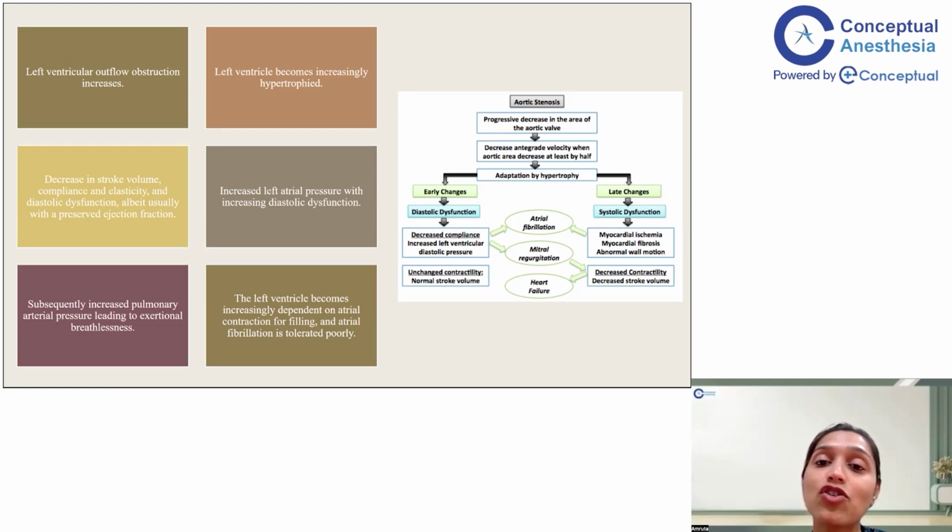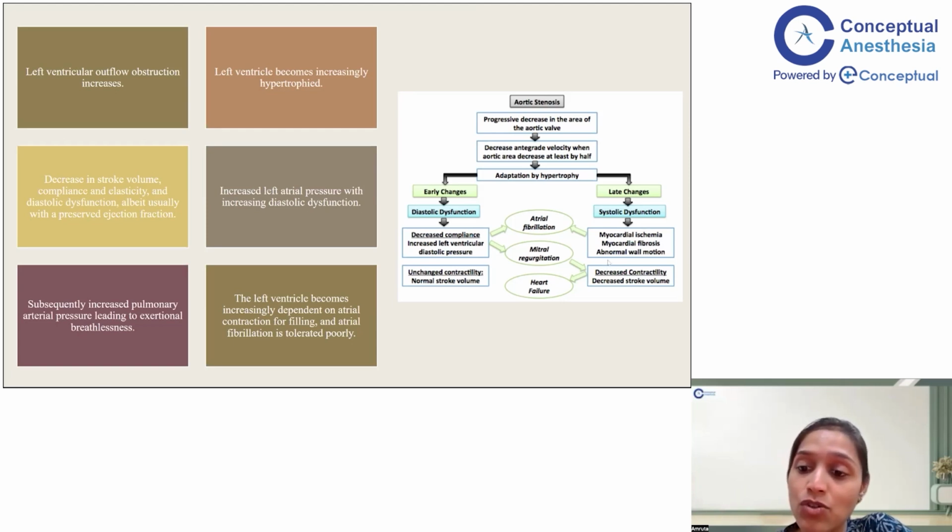Second, because your LV wall is hypertrophied and there is so much pressure, the subendocardium is under so much pressure that there is subendocardial ischemia. Whenever there is subendocardial ischemia, you will see ST depression in your ECG. Whenever it is transmural, which is what is seen in MI, you get an ST elevation. Whenever there is strain or just subendocardial ischemia, that is when you will see ST depression. So your AS patient will classically have ST depression on the ECG.